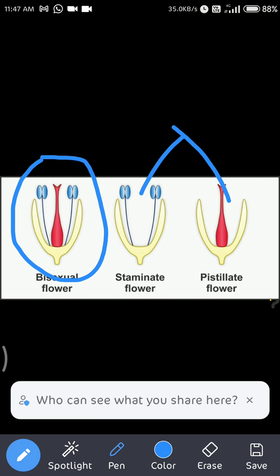If the male part is only there in the flower, means stamens are only there, then the flower is known as staminate.